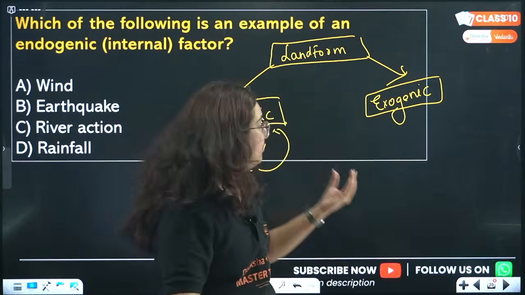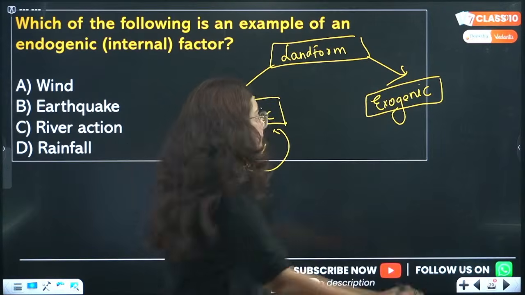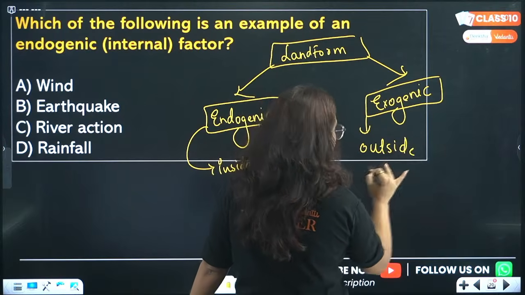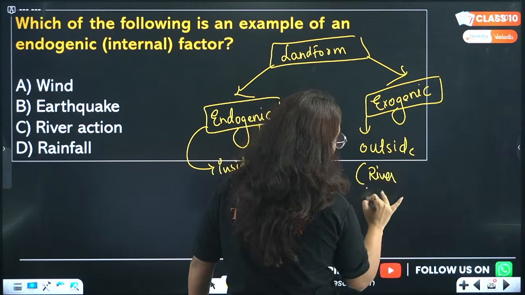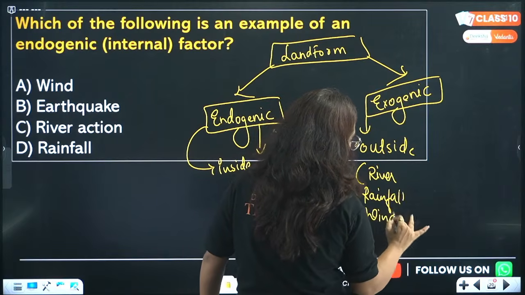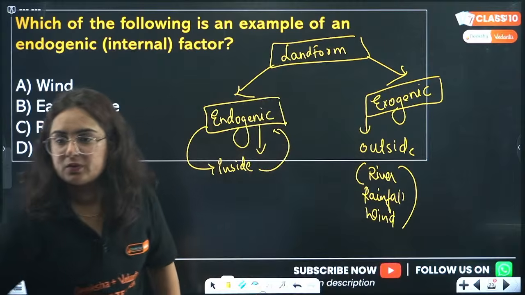Similarly, we have exogenic forces. Exogenic forces are outside the crust, like river. Then we have rainfall, then we have wind and many more like that, glaciers too, right?